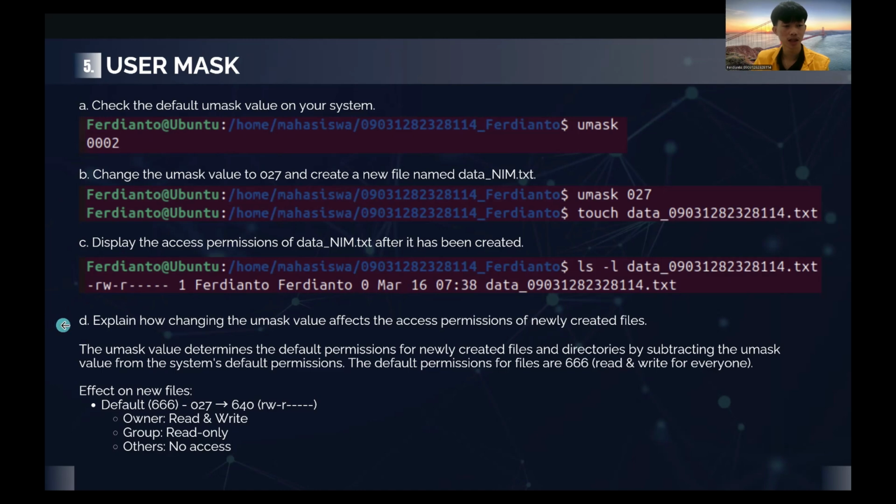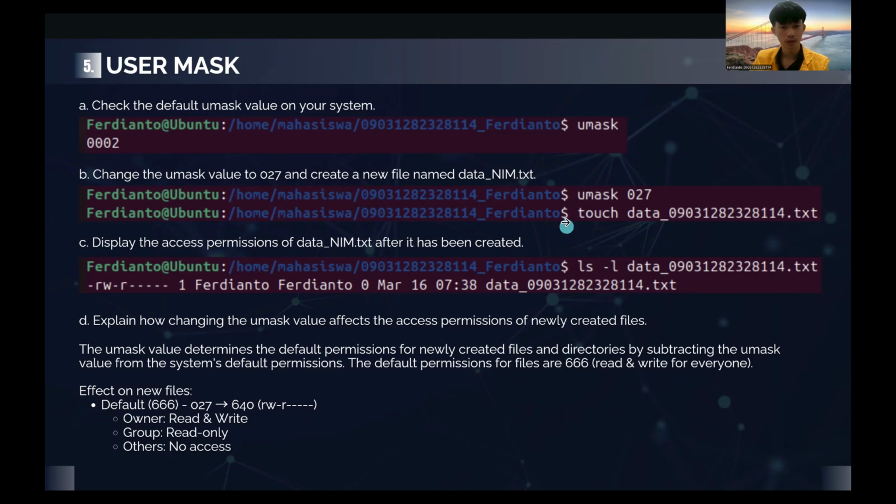And the question is to explain how changing the umask value affects the access permission of newly created files. The umask value determines the default permission for newly created files and directories by subtracting the umask value from the system default permission. The default permission for files is 666, which means read and write for everyone. So this is the effect on new files.